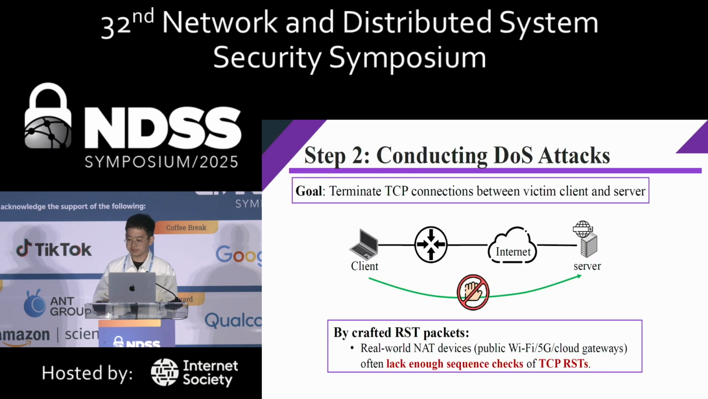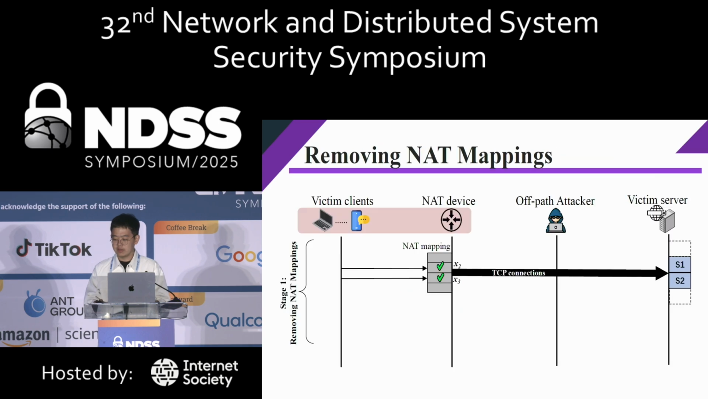the second step. In the second step, the attacker will try to conduct the DoS attacks on the clients and the victim TCP server. The goal is to terminate the TCP connections between the clients and the server. First, at the beginning, we assume that there are some TCP connections from the victim client to the victim server, and the NAT device will maintain two NAT mappings of the connection. The off-path attacker from the internet actually cannot get enough information about the connection, such as the source port number and the sequence numbers. They are all randomized. The attacker cannot know them.